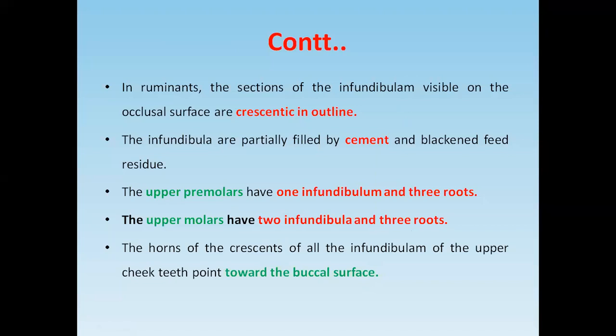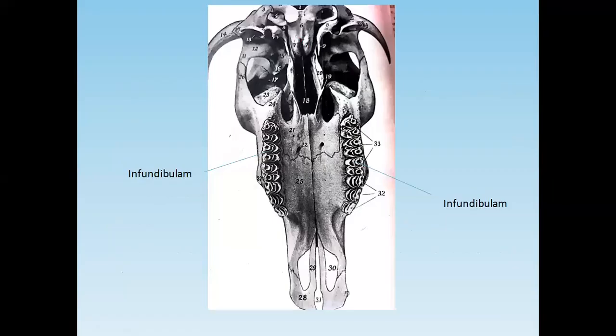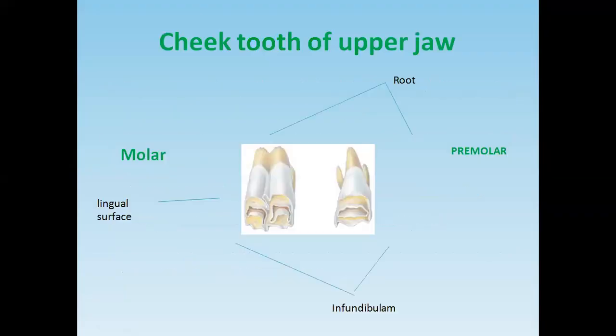The crescent shape structures of the infundibulum of the upper cheek tooth point towards the buccal surface. You see, this is the concavity of the infundibulum, and it is towards the buccal surface.